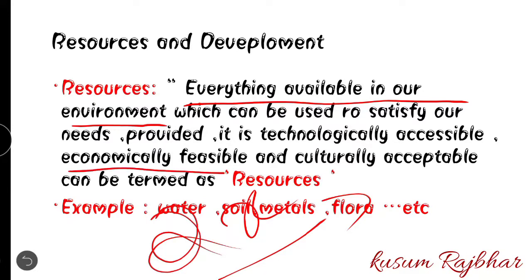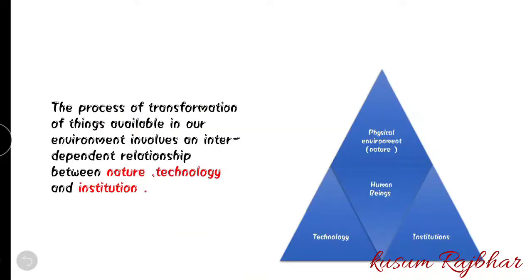So it is said that it should be economically feasible. Resources can be water, soil, metals, flora, fauna. It can be anything. Let's move on.